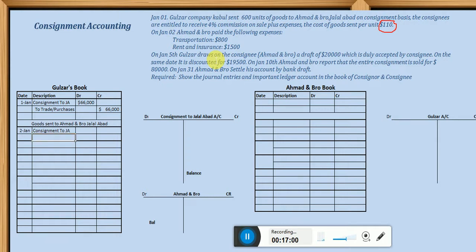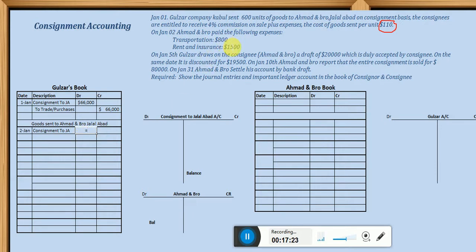Once again, dear students, this account should be debited for all expenses incurred on behalf of the consignment. So Ahmad and Bro has incurred some expenses, and that is why Gulzar is debiting this account here. How much should be debited? Depending on the level of expense incurred.